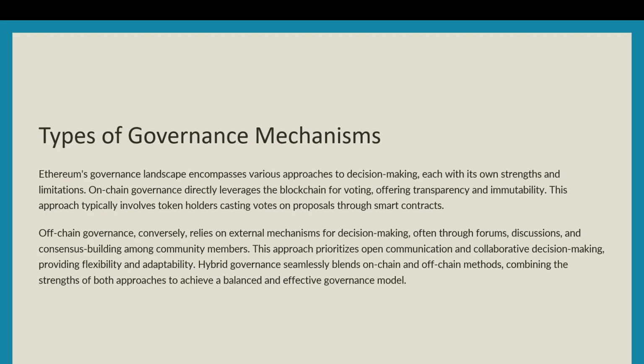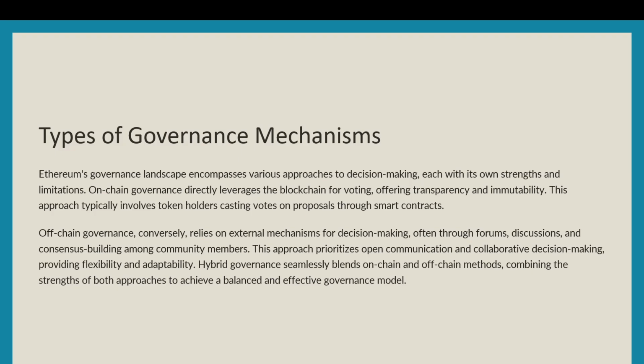Ethereum's governance landscape encompasses various approaches to decision making, each with its own strengths and limitations. On-chain governance directly leverages the blockchain for voting, offering transparency and immutability. This approach typically involves token holders casting votes and proposals through smart contracts.